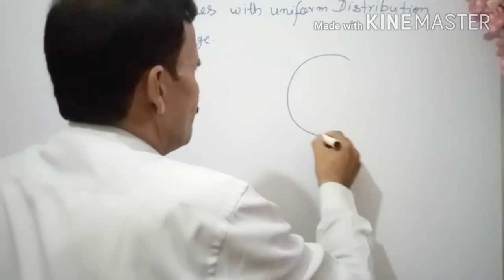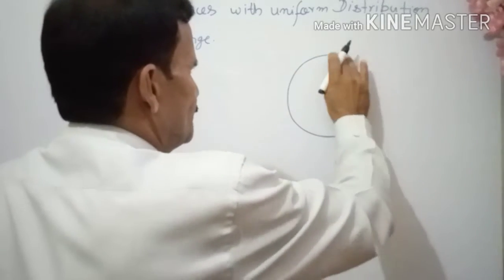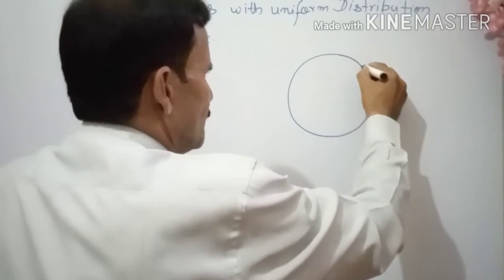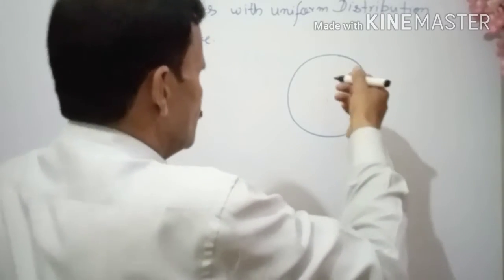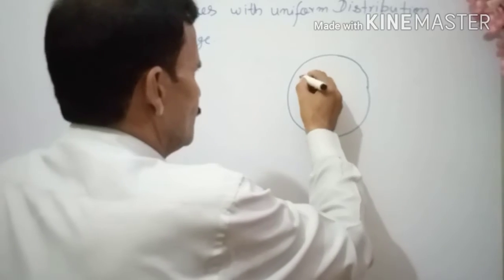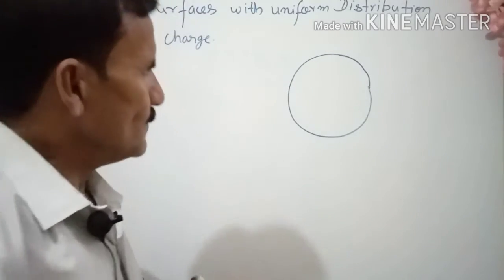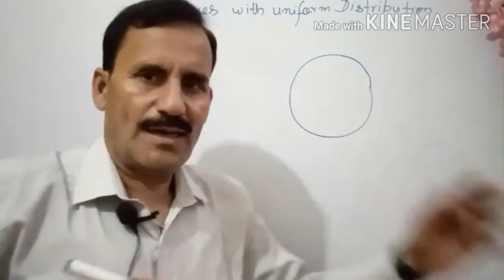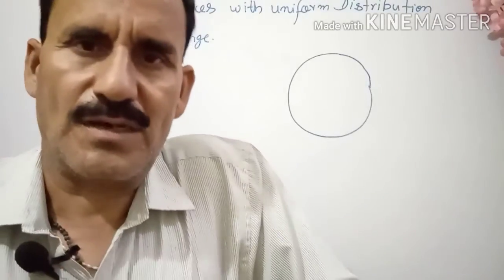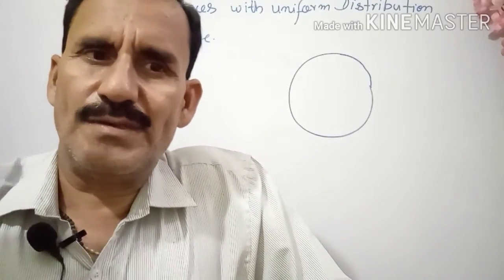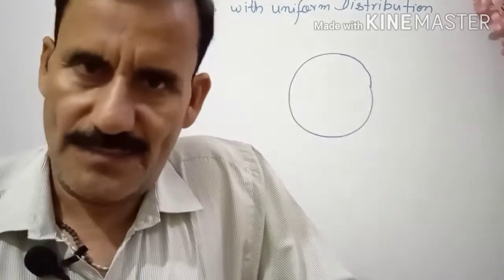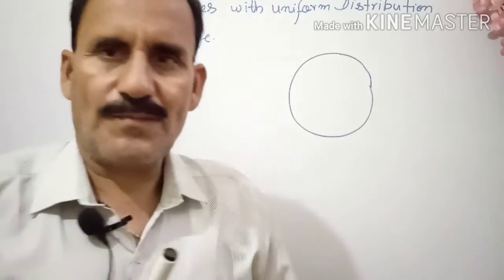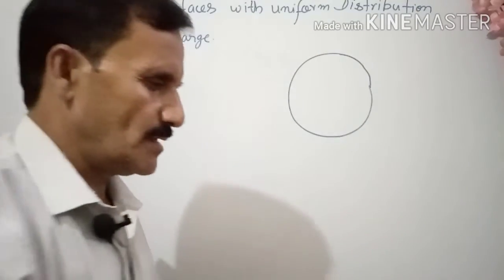Suppose we take a sphere for convenience, with charge distributed uniformly. Then this is an equipotential surface also. What is the same here? At every point the electric potential is the same. Such types of surfaces are going to be studied.